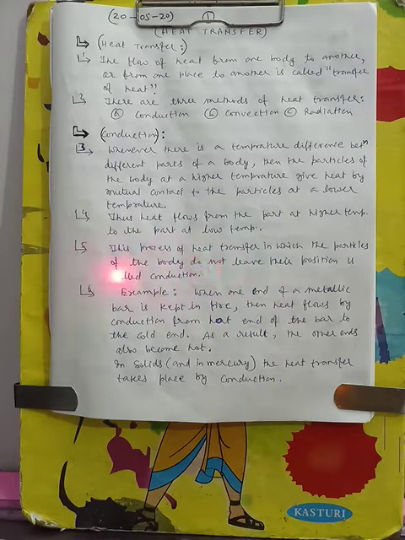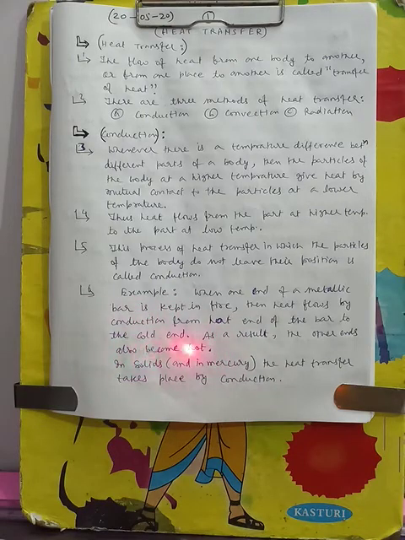Let us see a very good example of conduction. When one end of a metallic bar is kept in fire, then the heat flows by conduction from the hot end of the bar to the cold end. As a result, the other end also becomes hot.